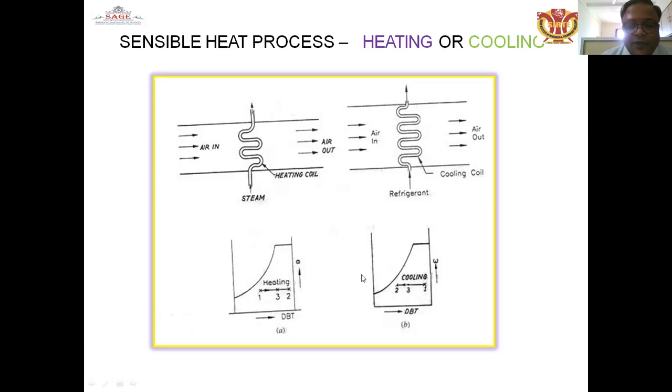3 is the temperature of the heating coil. Similarly, here the 1 to 2 is the cooling process in a reversible manner, where the dry bulb temperature will be decreasing, and 3 is the surface temperature of the coil.